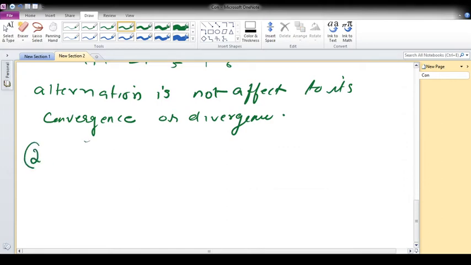Next, we omit some finite terms. We have summation, i equal to 1 to infinity.